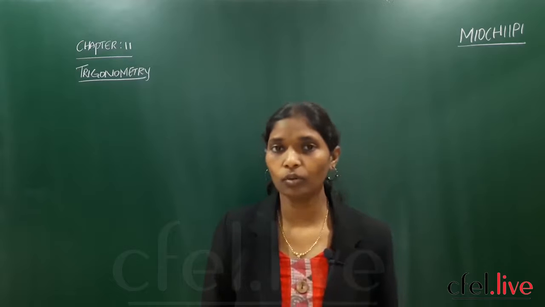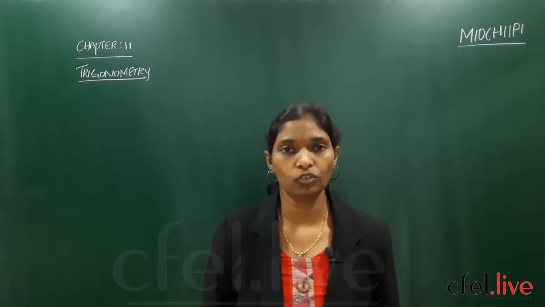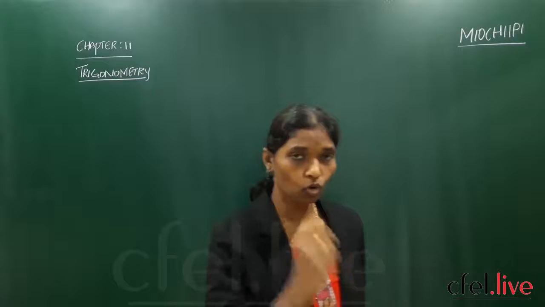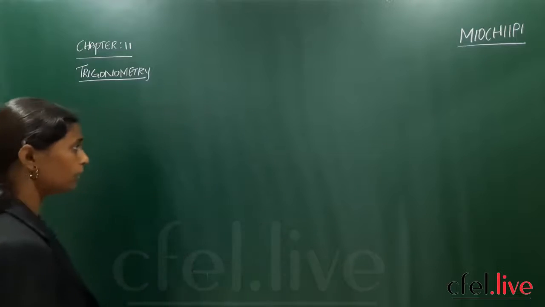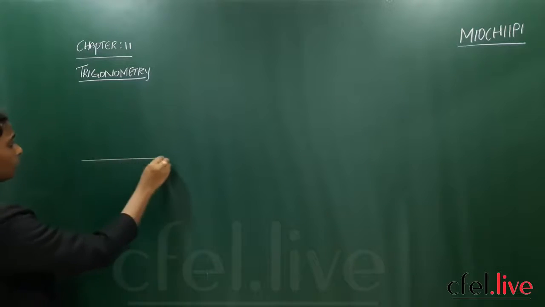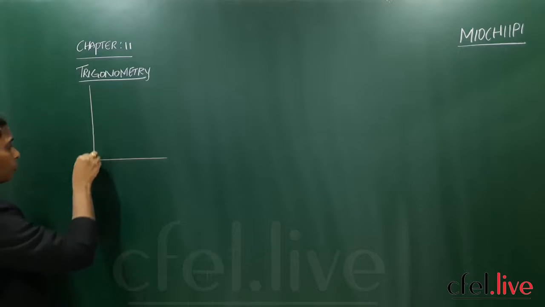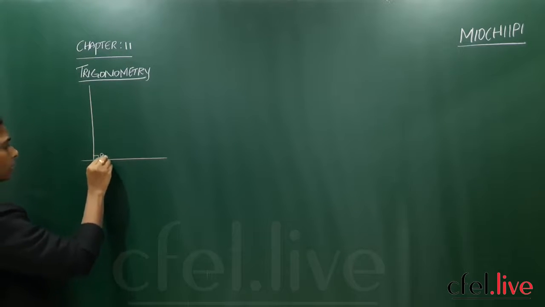In your textbook, an electric pole has to be kept on the floor, on the earth. So suppose this is your earth, and this is your electric pole. The electric pole is making a fixed 90 degrees.